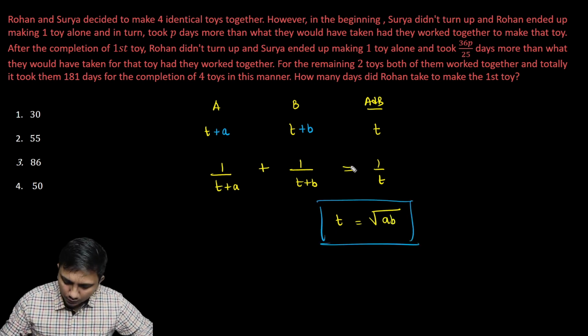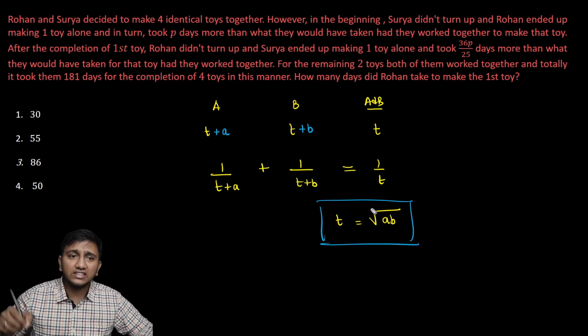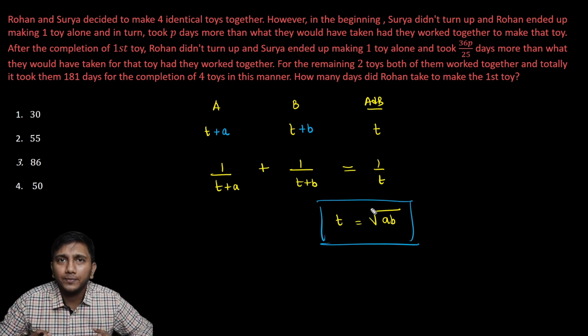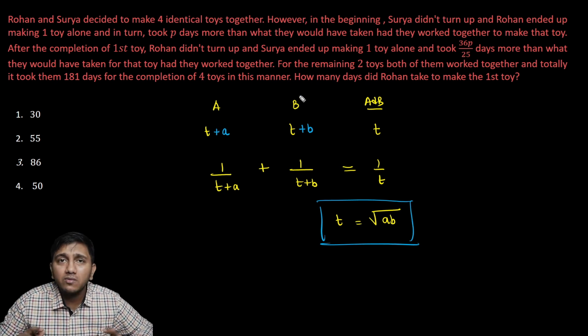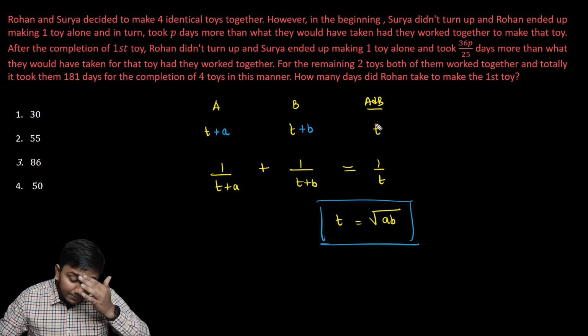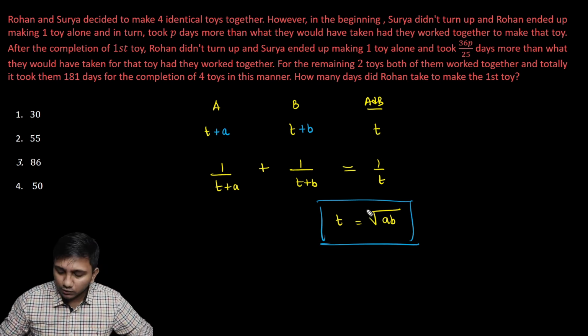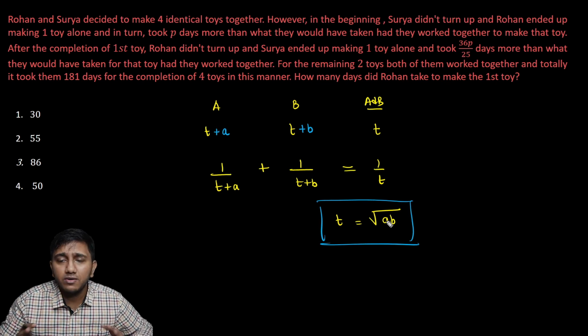I'm not going to solve the whole thing. You can solve and see. You'll finally get T is equal to square root of ab. This is a result that you can actually remember. It's very simple to remember. Whenever you have A, B and A and B working together being related, and A takes a days extra and B takes b days extra when compared to the time that they will take when they're working together, then the time that they will take when they're working together is going to be square root of a into b. Please type C if everybody is clear with this concept.